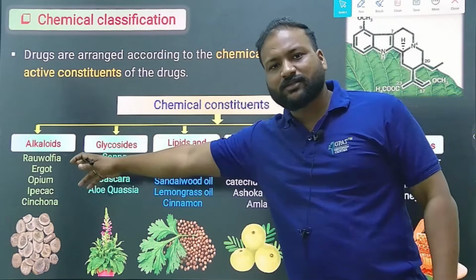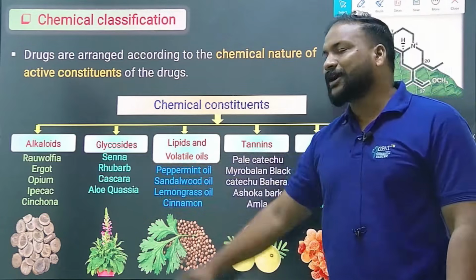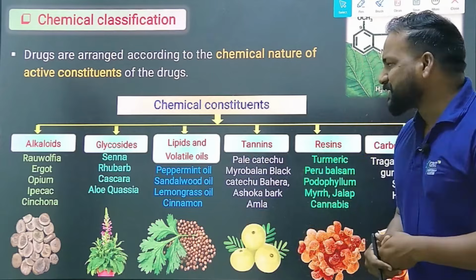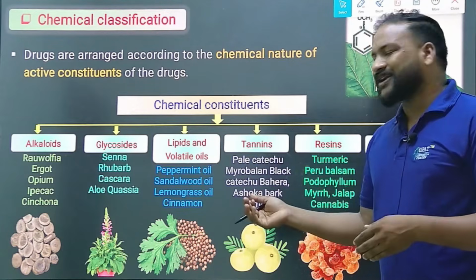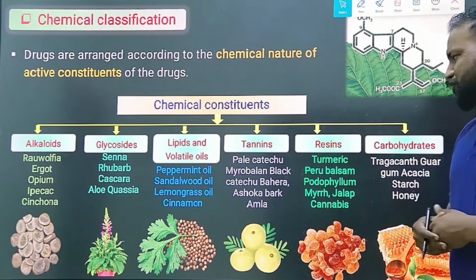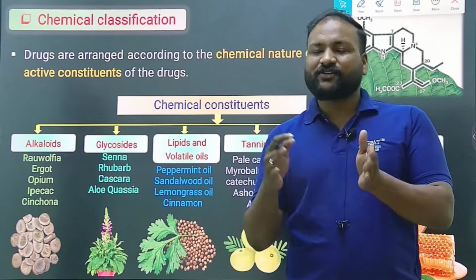All the alkaloid drugs: Rauwolfia, ergot, opium, ipecac, and cinchona. All the glycoside drugs: senna, rhubarb, cascara, and aloe. Liquid lipids and volatile oils: peppermint oil, sandalwood oil, lemongrass oil, cinnamon. Tannins: pale catechu, and it goes on. See, simple. They are all under different books.